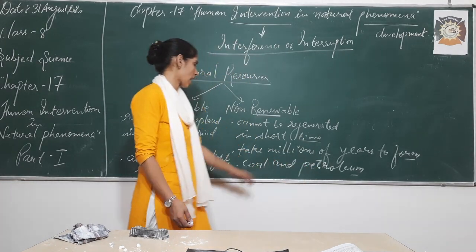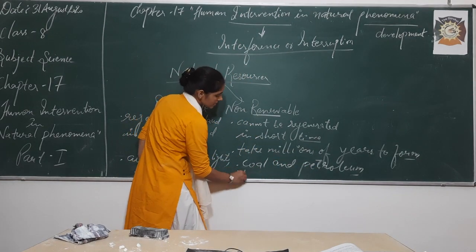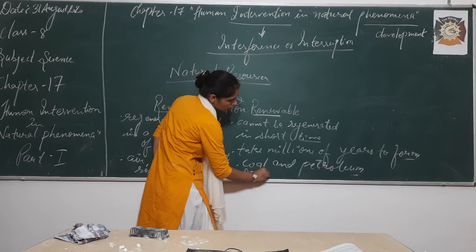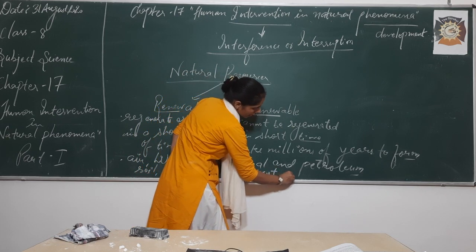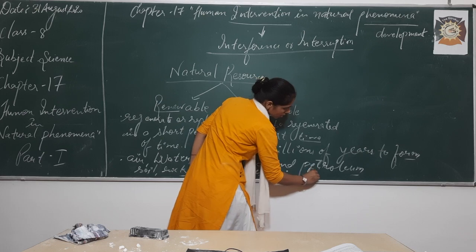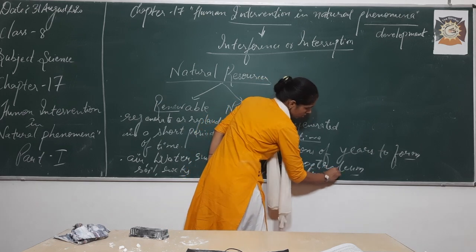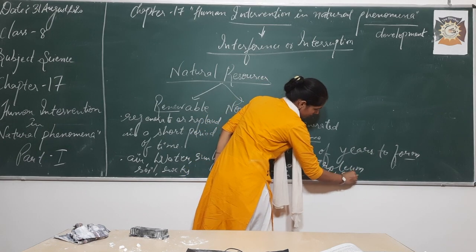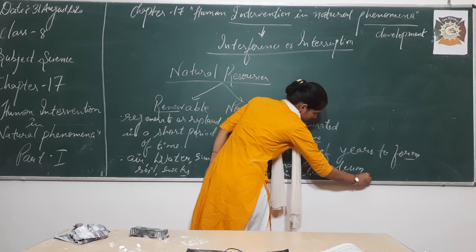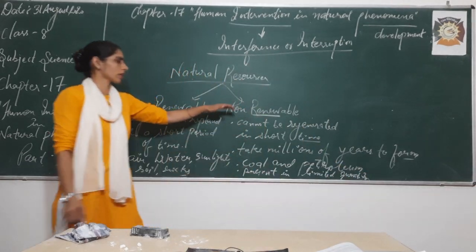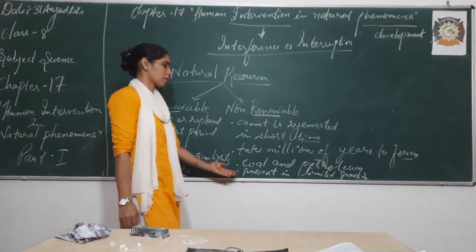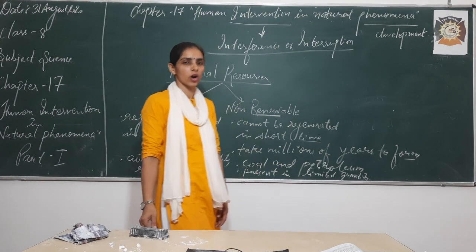This means these are present in limited quantity. We can say that non-renewable resources are present in limited quantity.